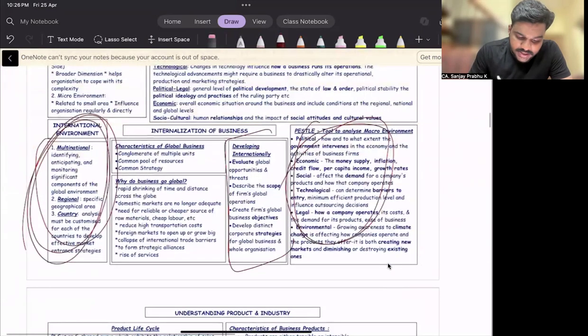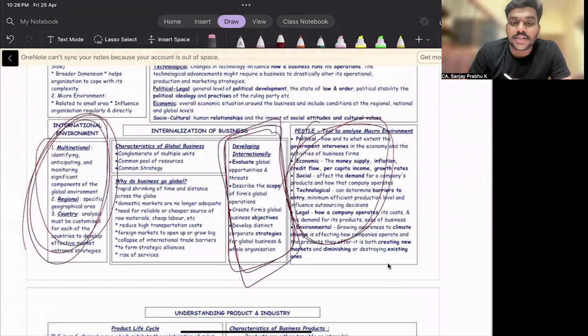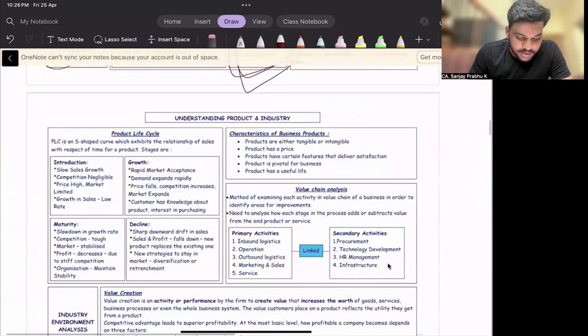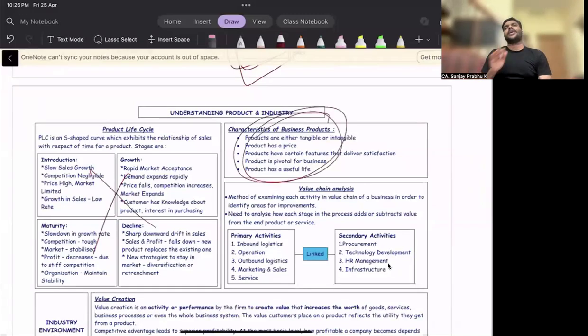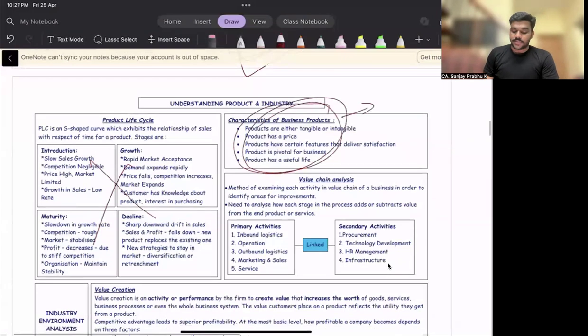This question has already been asked in Jan 25. Then product life cycle, I'm not expecting. The characteristics of product, they have already tested in May 24, but there is a possibility they can test the same topic again, but it won't be a direct question.